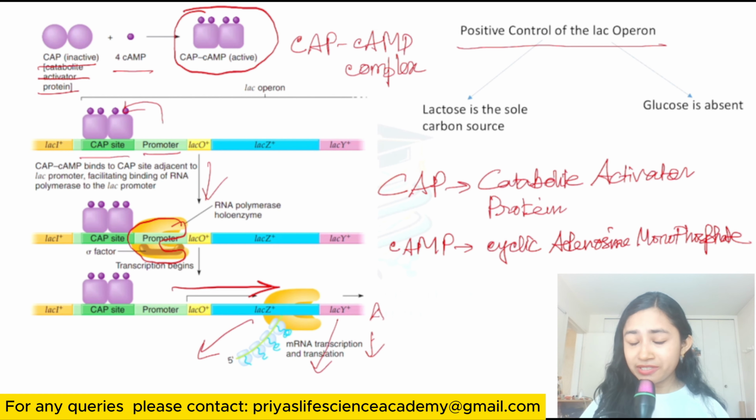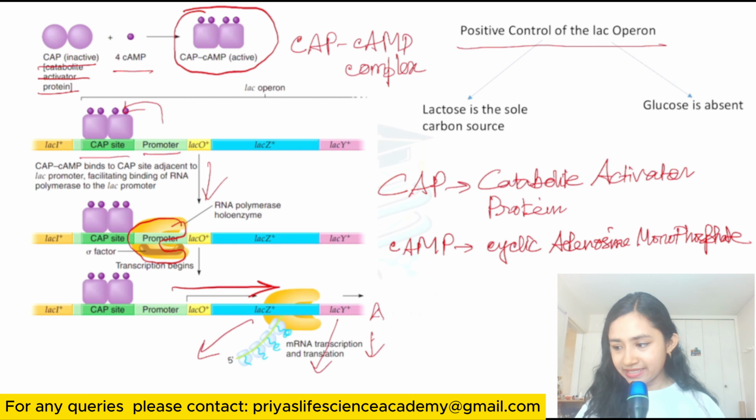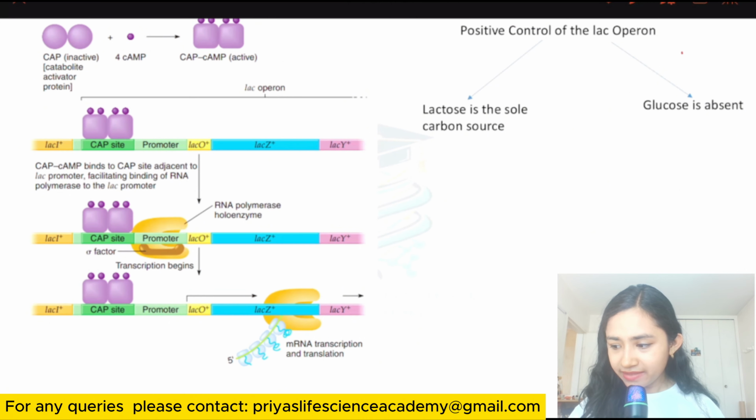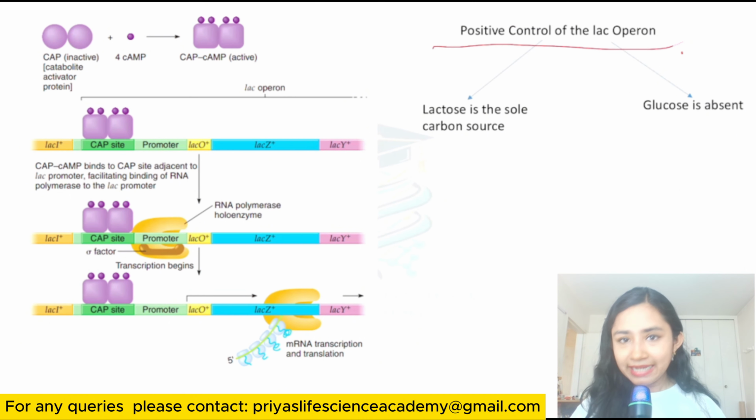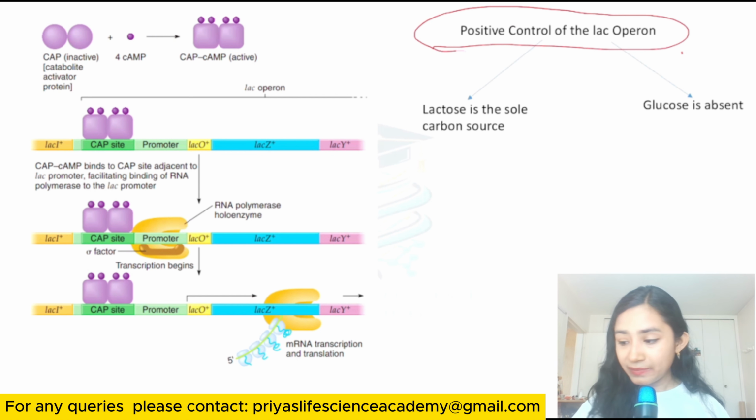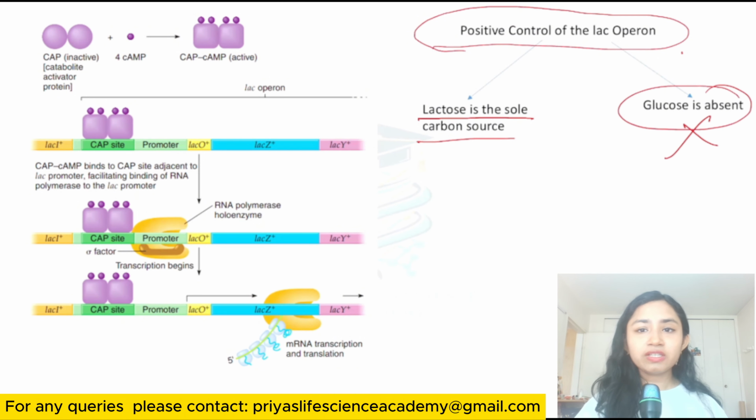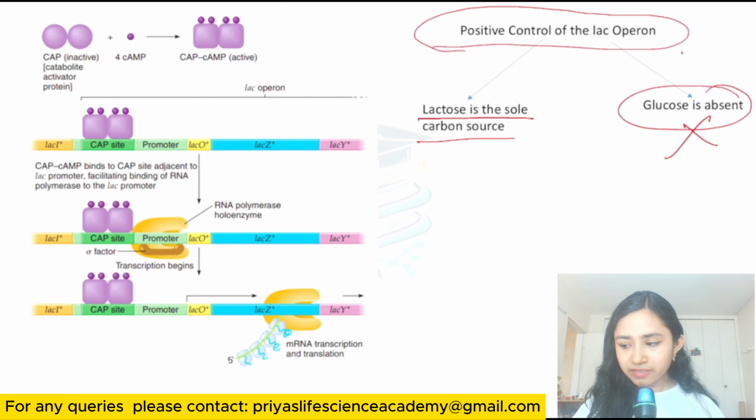When the positive regulation of the Lac Operon operates, there is a condition. Now we will study that. Here you can see that the positive regulation of the Lac Operon will operate when lactose is present, when lactose is the sole carbon source and glucose is absent. So this positive regulation will only work when there is absence of glucose and presence of lactose.